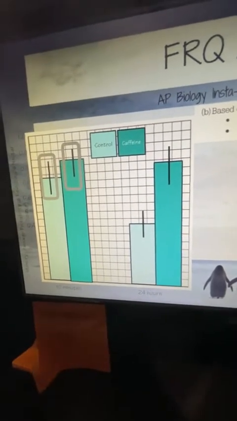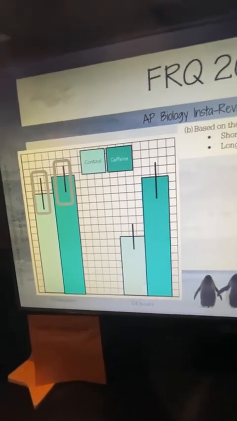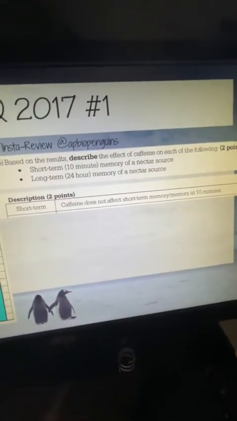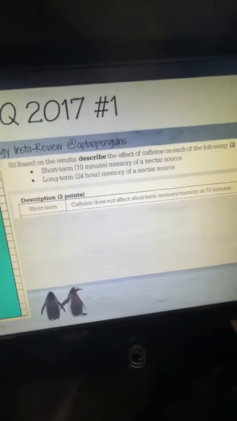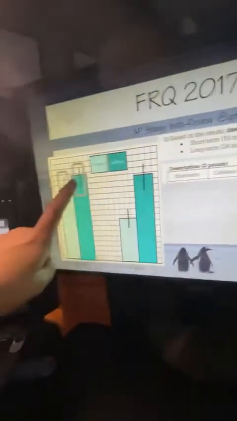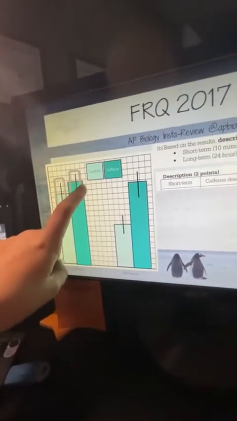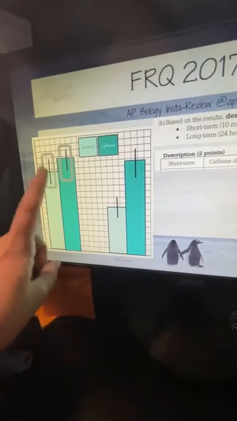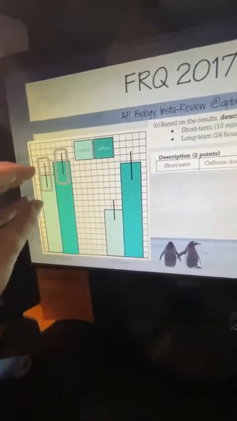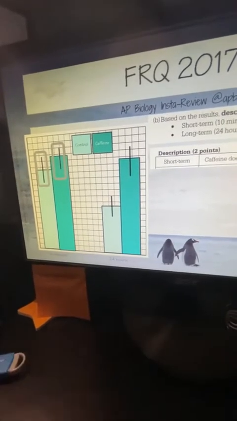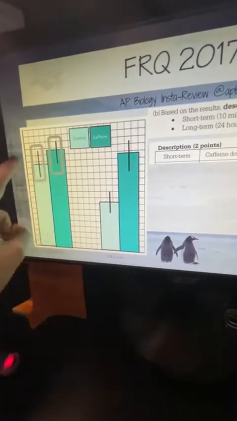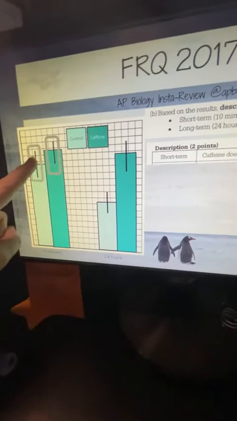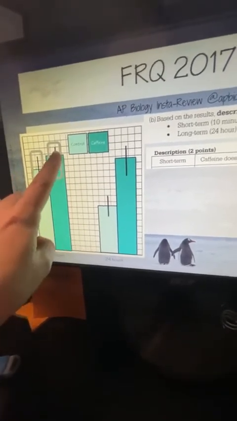So overall, the answer to, does it have an effect on short term? No, caffeine does not affect your short-term memory. And that got a lot of students because you could see that line went up. You could see that mean was higher. And that's where they're going to get you on the error bars. They want you to be able to understand what the error bar means. The error bar is showing your variance in your data. If it overlaps, then that means that the data is not statistically significant. You cannot trust the fact that this is higher.